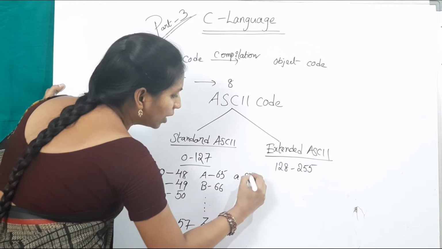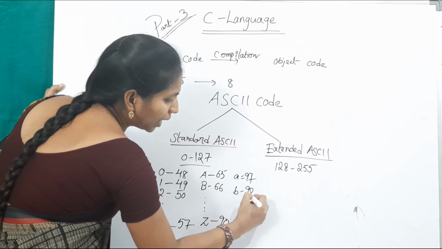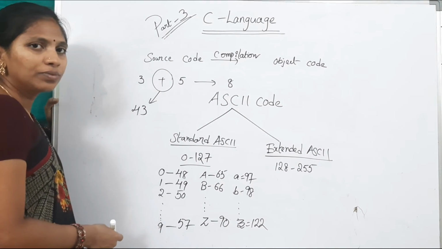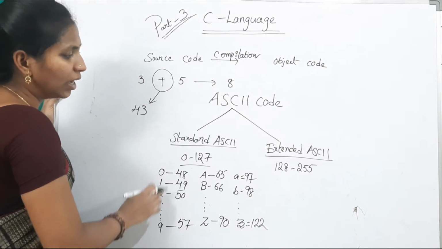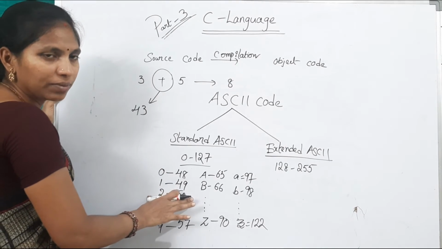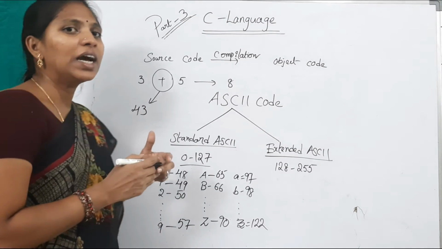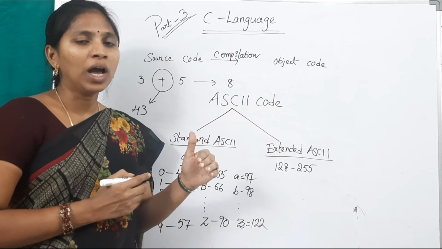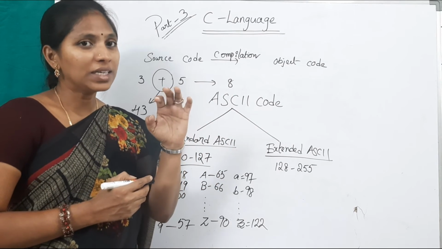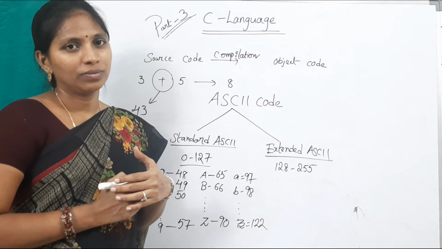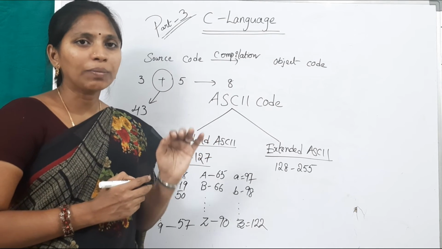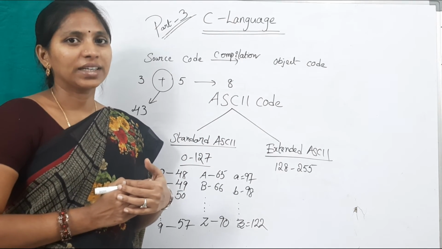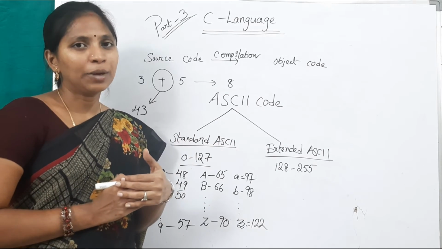Like that, small a equals 97, small b equals 98 and so on. Small z equals what? 122. These are very important ASCII codes. Please remember this. These are very helpful while we are writing C programs. There are some interesting programs. If you enter any key from the keyboard, automatically we get the output, that is the ASCII code. Or if you enter an ASCII code from the keyboard, directly it will give the output, the corresponding character. We will discuss later in the programs section.